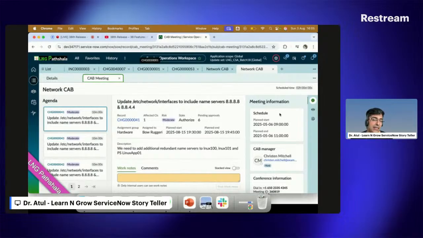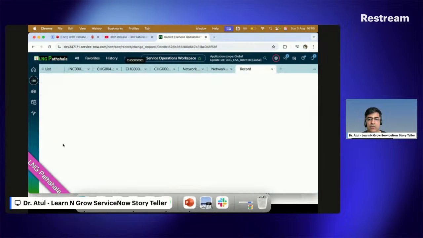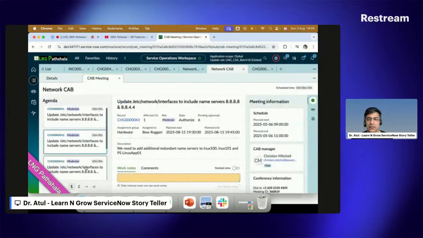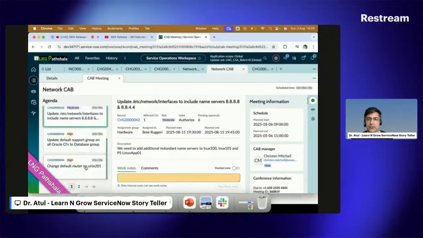So if you want to open the CAB workbench in the workspace itself, that is the best option I can see. You can see the changes as well. The problem is that I'm not the CAB manager. So let me impersonate the CAB manager.